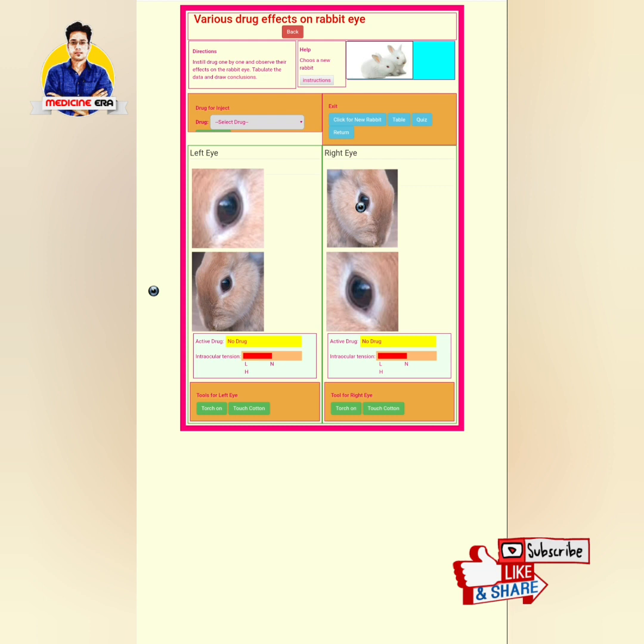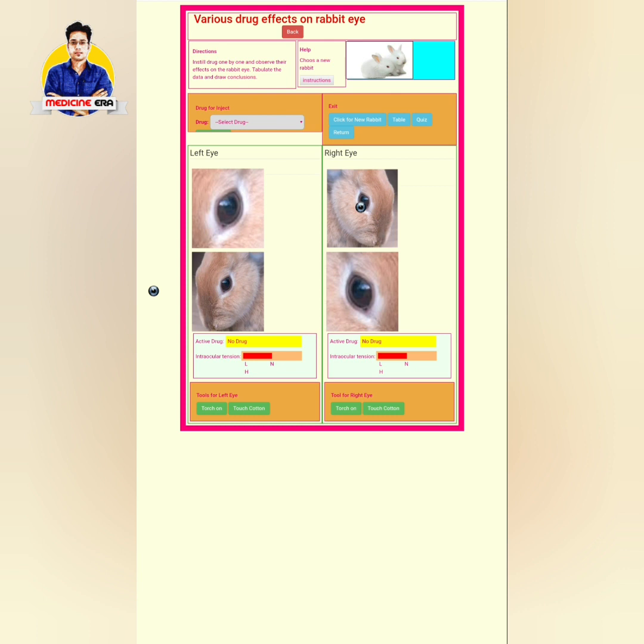Okay, so in this window you can see there are two eyes of the rabbit. One is the left eye and one is the right eye. So we have to choose one eye for control and one eye for test. We are using the left eye for control and the right eye for test.